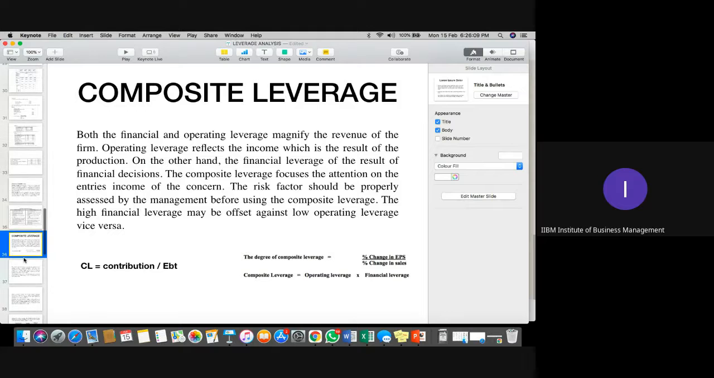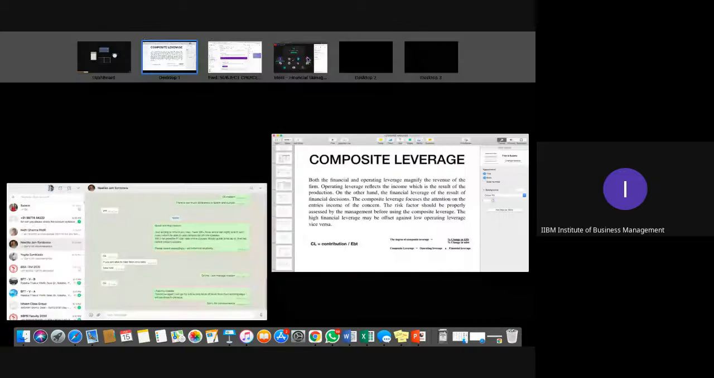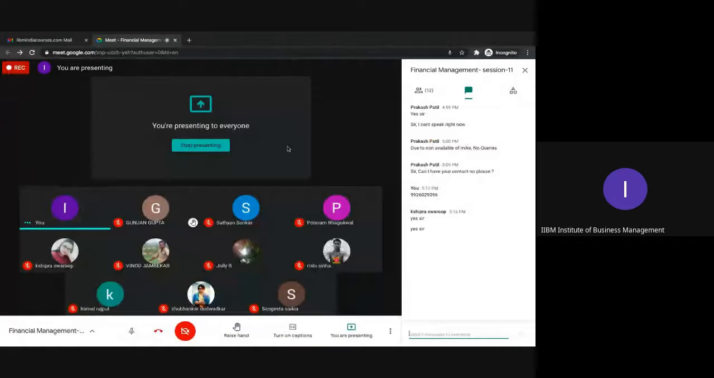So any doubt to anyone in this topic now, please? Operating, financial and composite. We'll go for the doubts now, please. Students, any doubt to anyone, please?